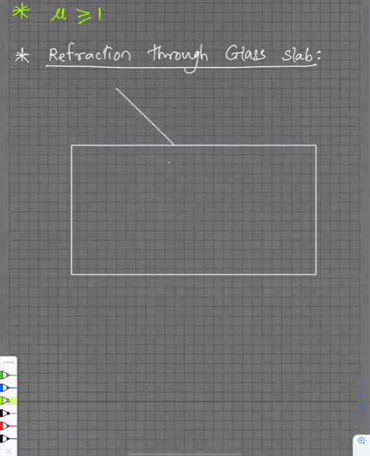Okay, now guys, see, you can see I have marked an incident ray here. What's the medium outside over here? Air. Then what will it be passing through? Glass. When it comes out, what will it be? Air. Right? Let's draw a normal, guys. Now I'll draw a normal here.